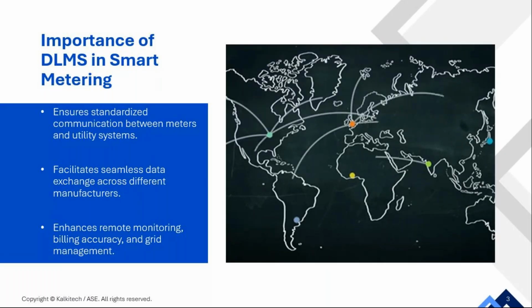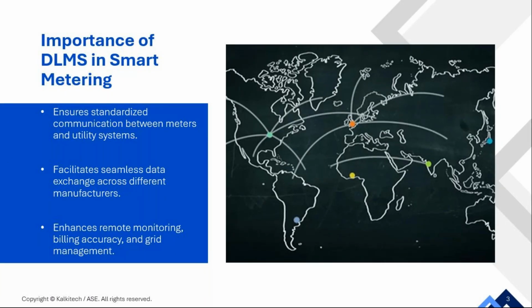And this common structure allows utilities to easily collect, analyze and act on data regardless of which manufacturer's meter is in the field. By using DLMS, utilities don't need to develop custom software for every different meter type, which in turn saves significant time and deployment costs.